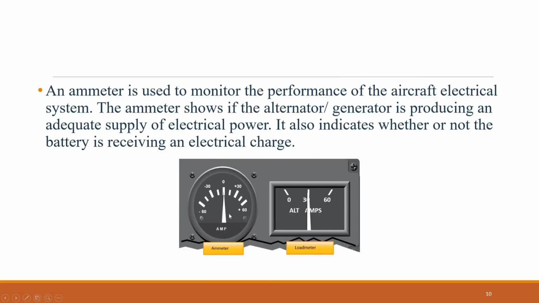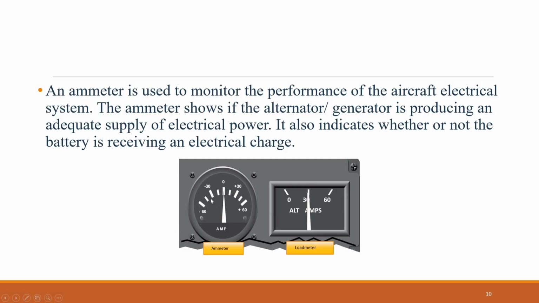An ammeter is used to monitor the performance of the aircraft electrical system. The ammeter shows if the alternator generator is producing an adequate supply of electrical power. It also indicates whether or not the battery is receiving an electrical charge.